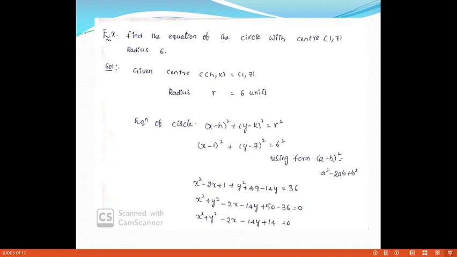What is the required equation of the circle? x square plus y square minus 2x minus 14y plus 14 is equal to 0. That is the required equation of the circle.